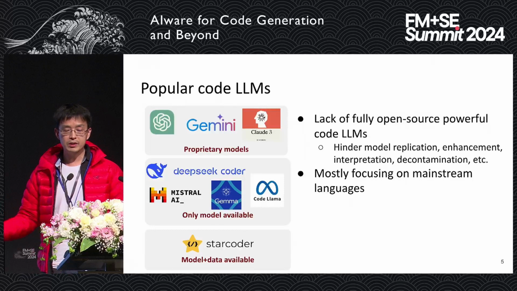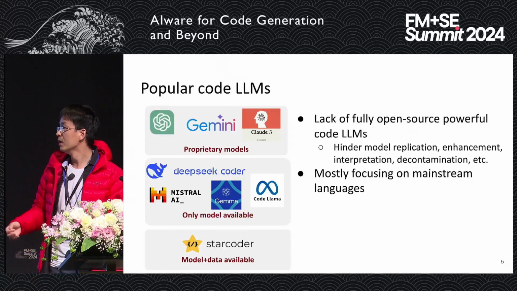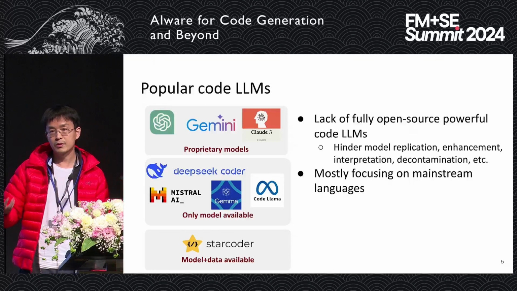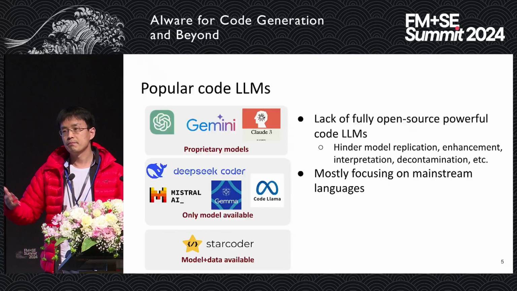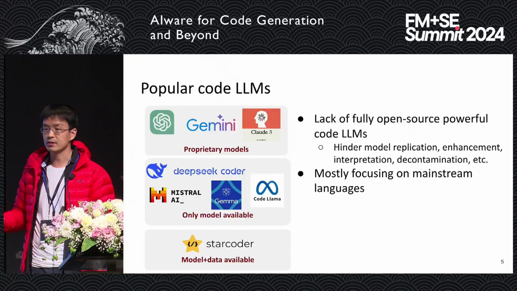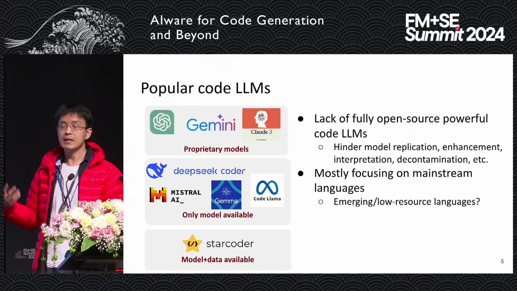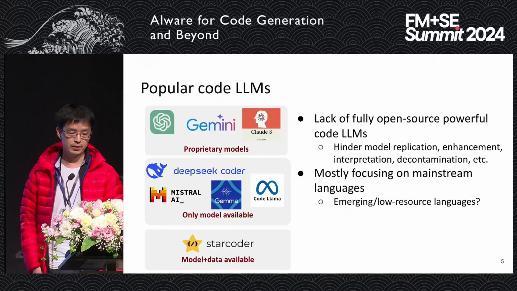Also, most of the models mainly focus on mainstream languages. For example, many of the very popular open source code models like Code Llama and DeepSeek are just pre-trained on the most popular languages, right? So how about those like emoji languages, low resource languages, right? They are not well handled.